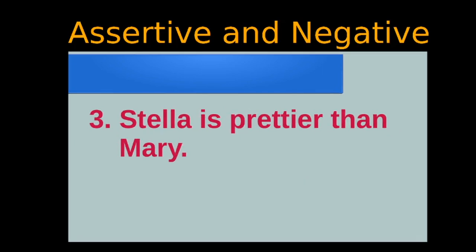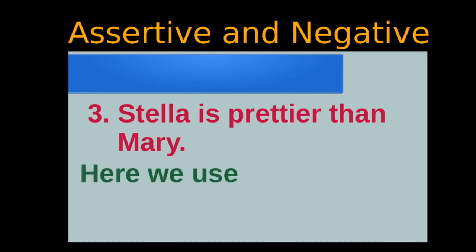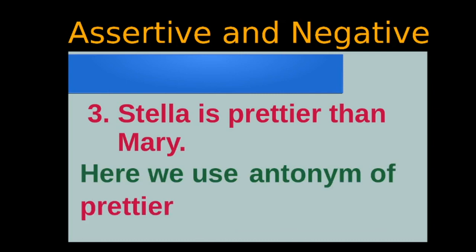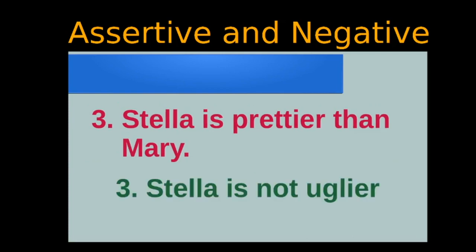Coming to the third sentence, Stella is prettier than Mary. Here we use the antonym of prettier, which is uglier. So it becomes: Stella is not uglier than Mary.